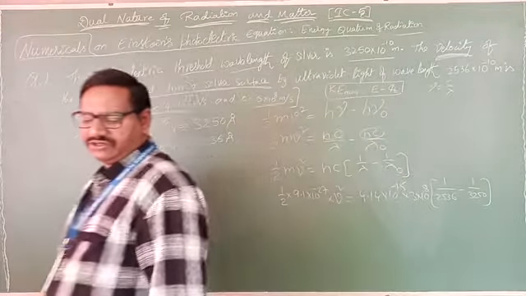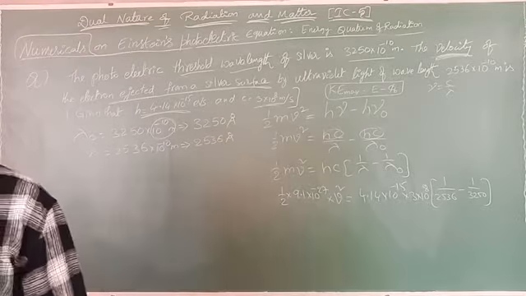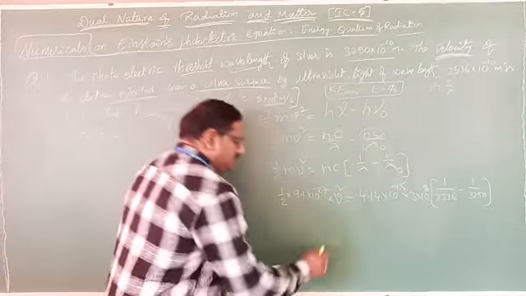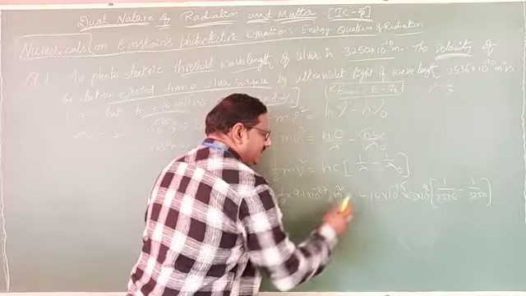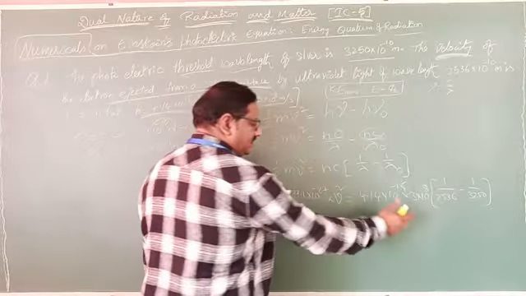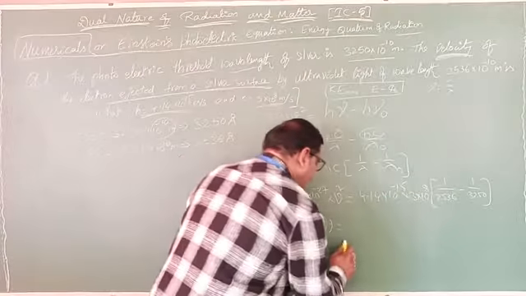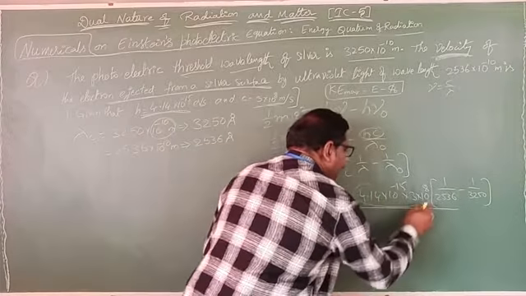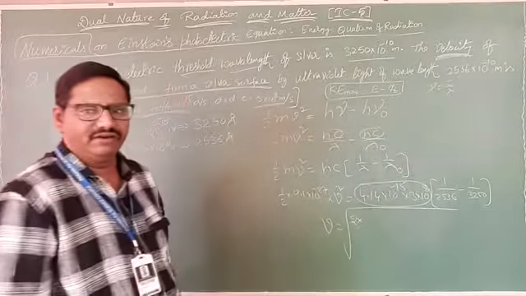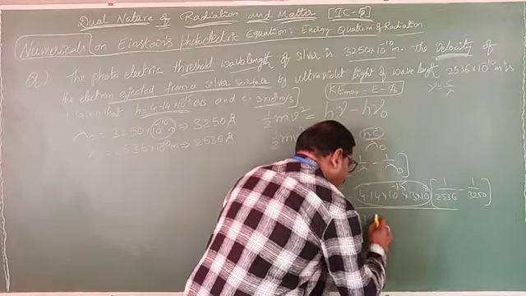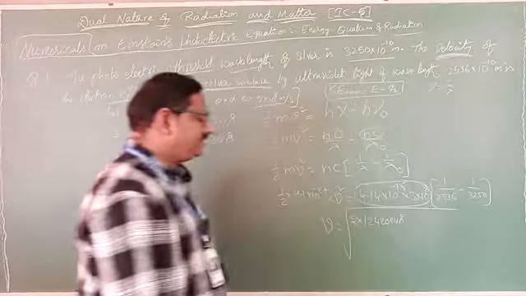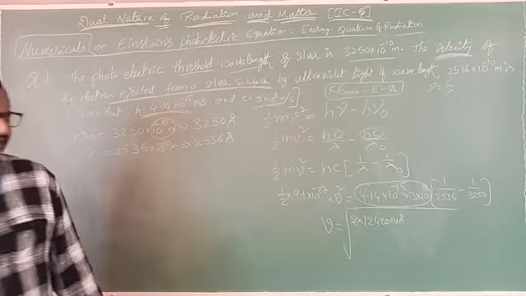Okay, we substitute all these values here. If you solve this, finally how much value can you get? Approximately, this velocity v equals this one, you can take that side. Then v equals the total under root. I am writing that directly. Okay, 2 into this value will become hc value, 12420 eV angstrom. In terms of angstrom, a five digit number will come.